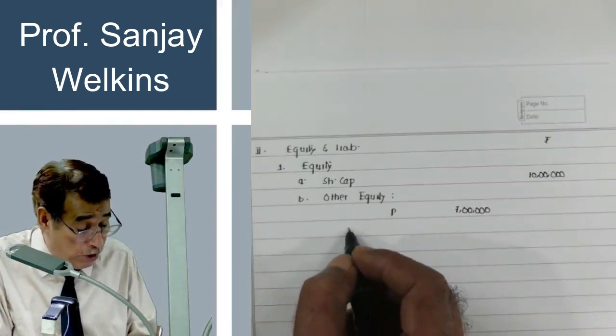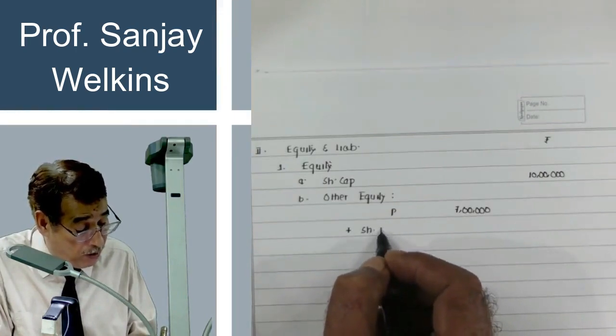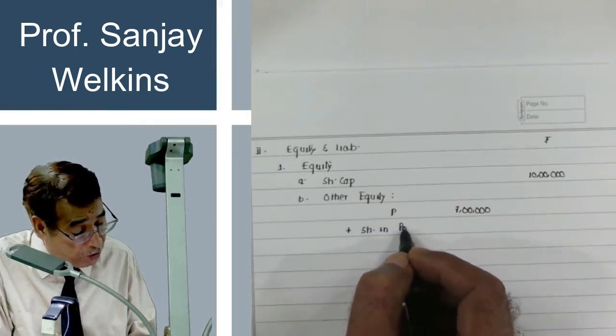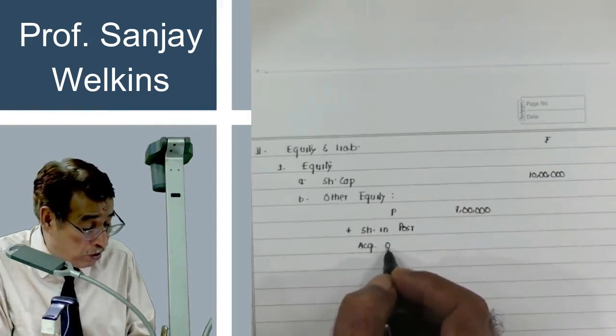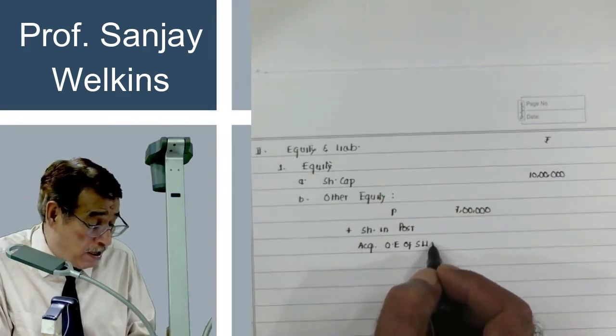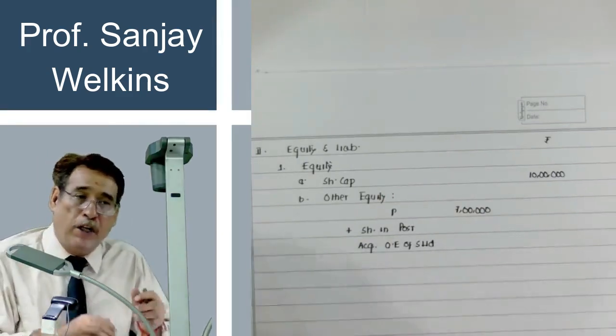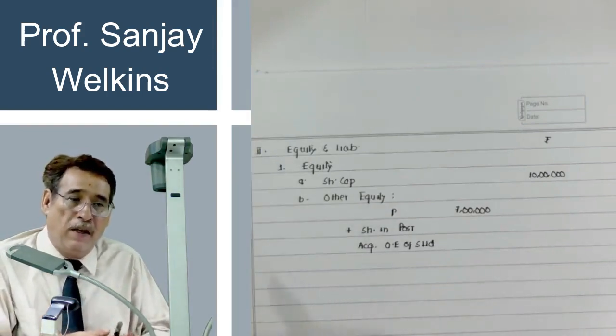And now you are going to add here share in post-acquisition other equity of S Limited. S Limited has earned some equity in the post-acquisition period, correct?